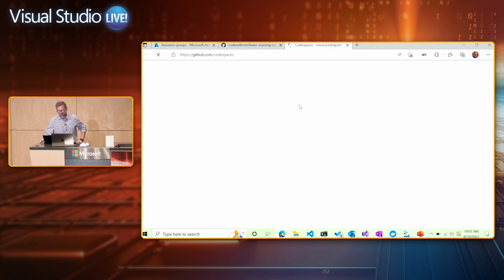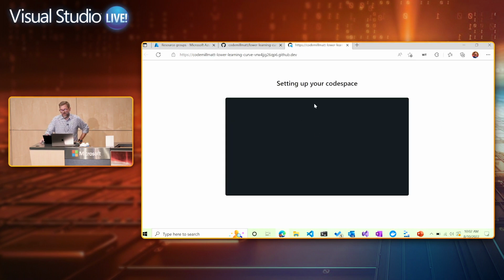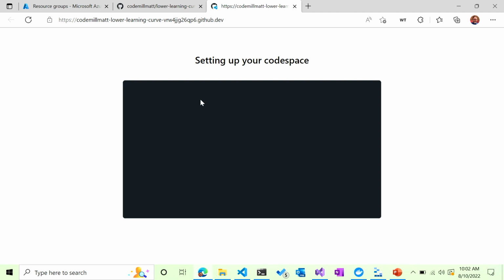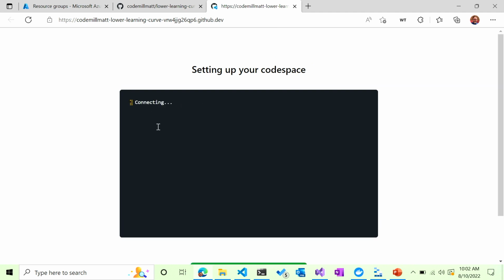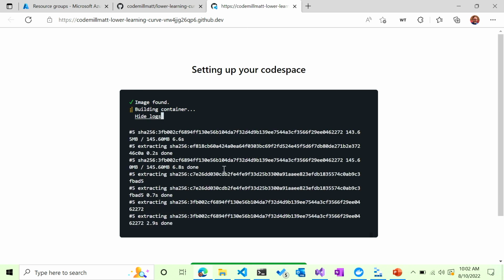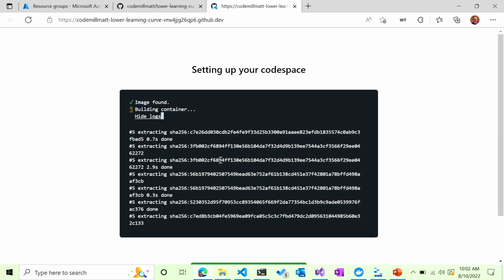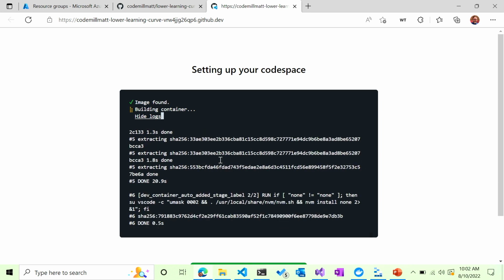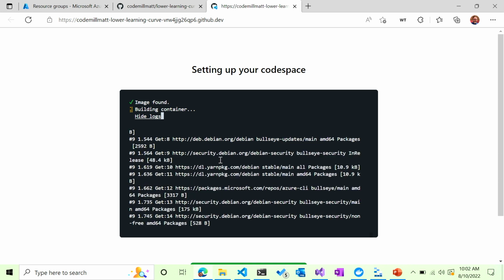And that's going to ask me what I want to have here, and it's going to bump through and download, connect to it, and actually build a container for everything. It'll just take a minute or two, and so I will actually be able to run all my code here, but actually through the browser. And I'll look at the logs as we come through. And now I don't need to have my development environment on my machine at all. No VS Code, no .NET, no container for Azurite for the storage, nothing.